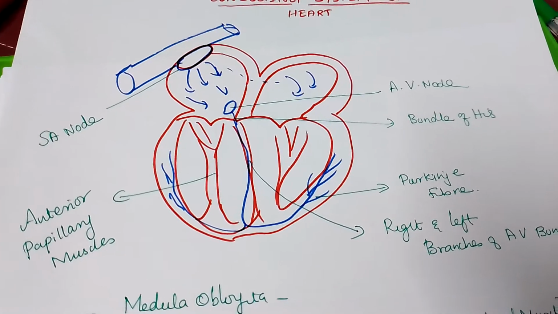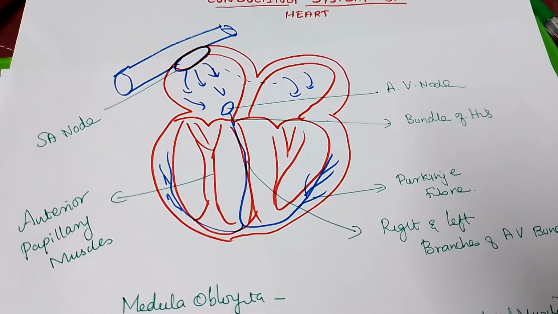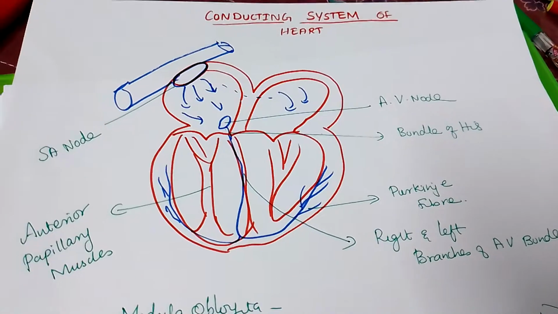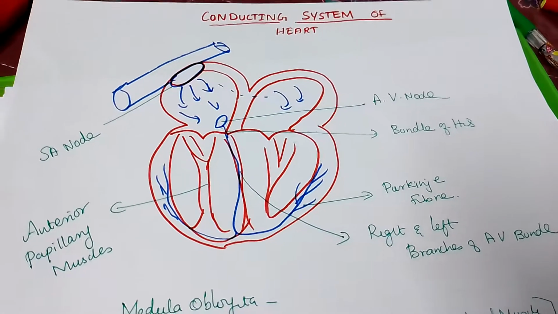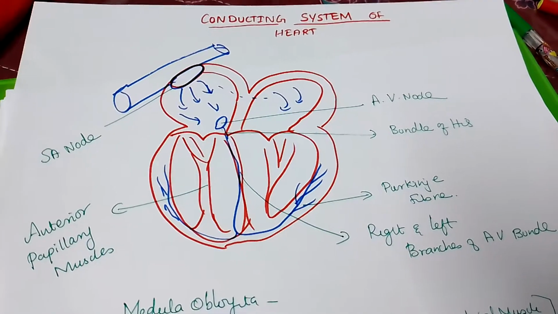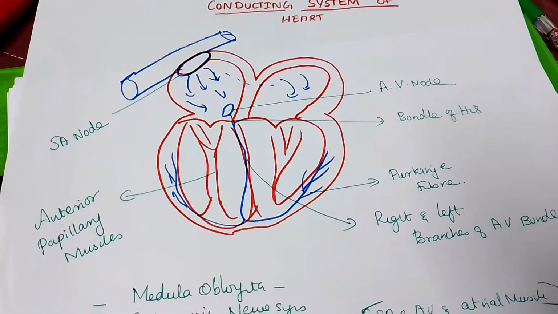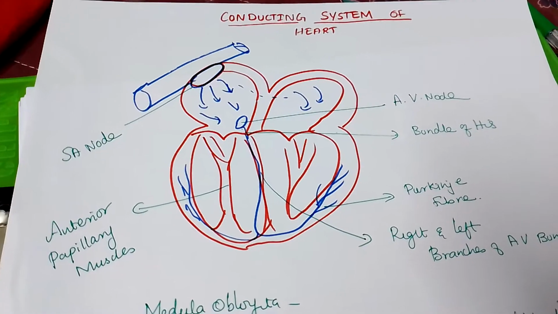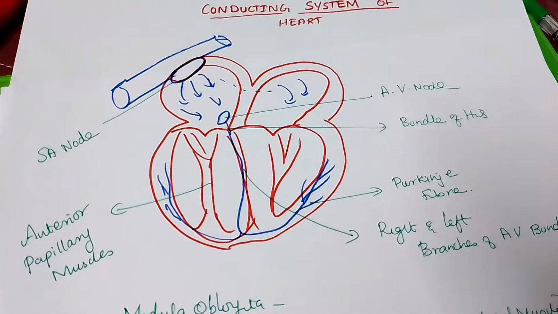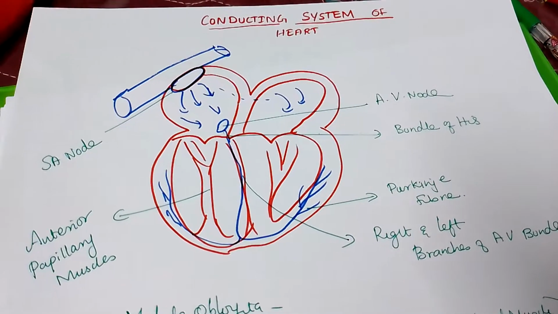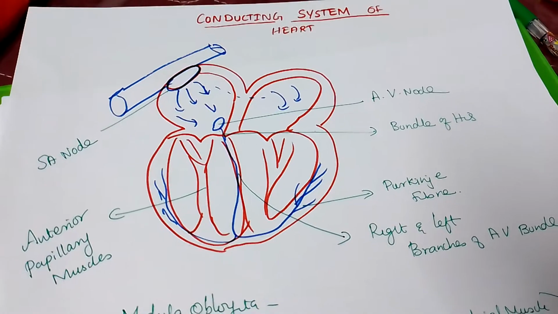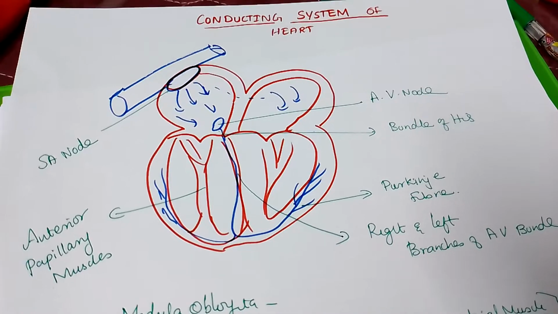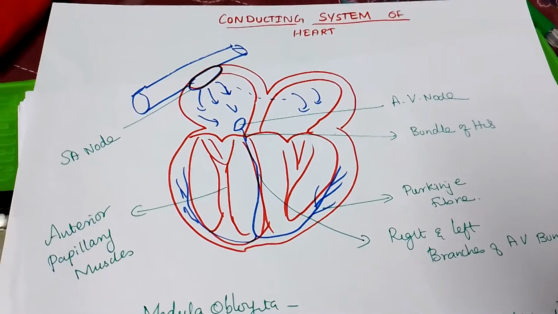The electrical impulses help in the contraction of the heart. And autorhythmicity is the word you have to remember. You have to start with this word, and remember that though the heart generates its own electrical impulses to beat effectively, the brain also has a control mechanism. So the circulatory center is present in the medulla oblongata, you can write. And the heart is also influenced by the sympathetic and parasympathetic nervous system. The parasympathetic is mainly by the vagus nerve. The vagus nerve supplies mainly the SA node, AV node and the atrial muscles.